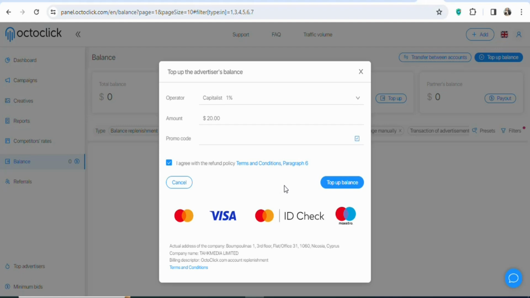Once you click on it, you are going to proceed to make payments so that you can deposit money into your account. Once you deposit money into your account, your ad is going to start running and you are going to get people who live in Sweden to click on your affiliate link and then enter their details so that you can be making money on CPA Grip.